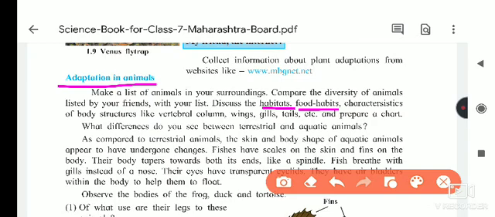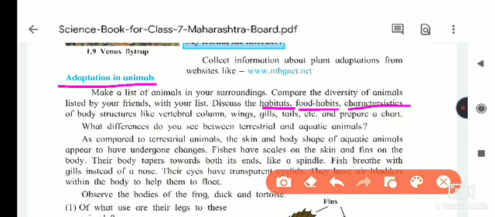According to that, we have to compare the animals. Then characteristics. What are characteristics? Characteristics means how are they? If you take the example, the human being walks on two legs, but the cow, goat, buffalo and other animals walk on four legs. Otherwise the birds hop on the ground.